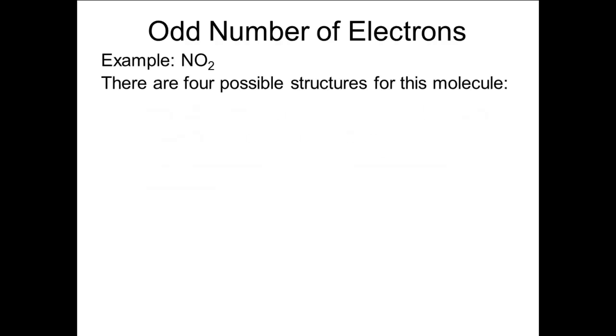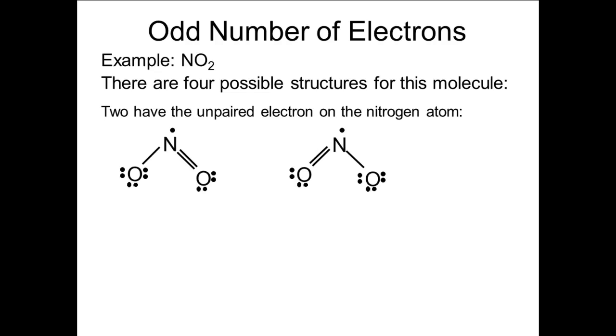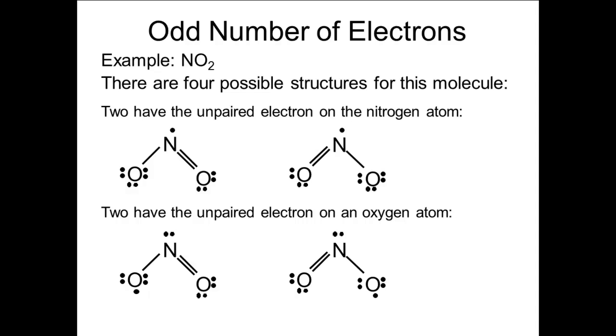Let's look at the example of NO2, which has 17 valence electrons, 5 from the nitrogen atom and 6 each from the 2 oxygen atoms. There are 4 possible structures for NO2, 2 pairs of equivalent structures. 2 have the unpaired electron on the nitrogen atom. 2 have the unpaired electron on one of the oxygen atoms.